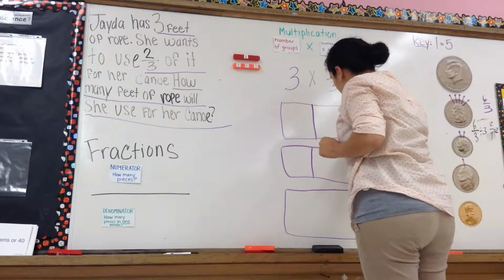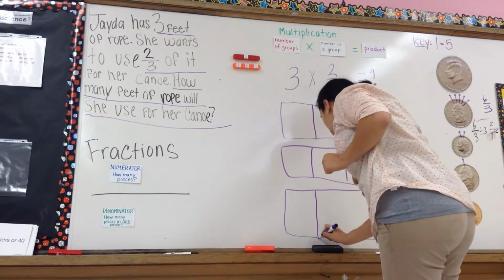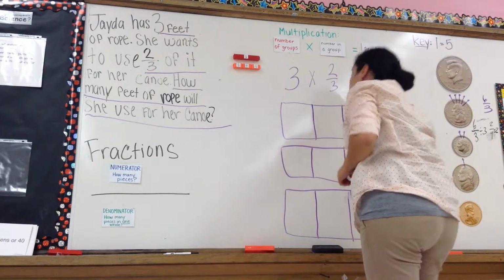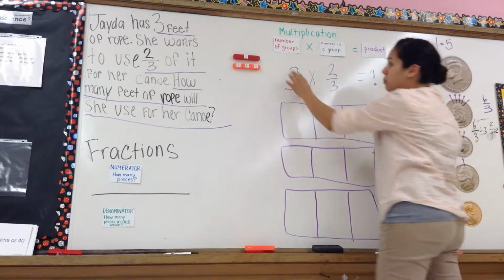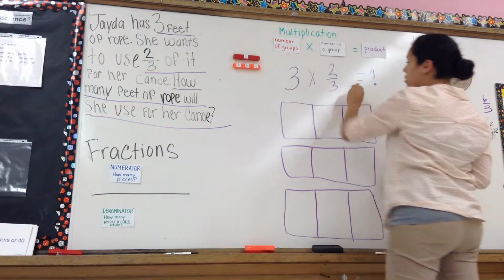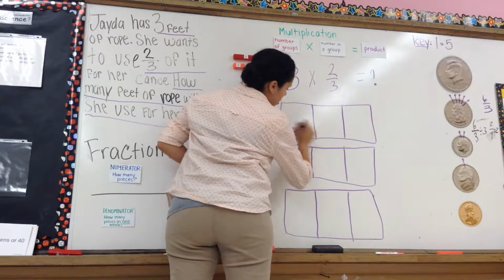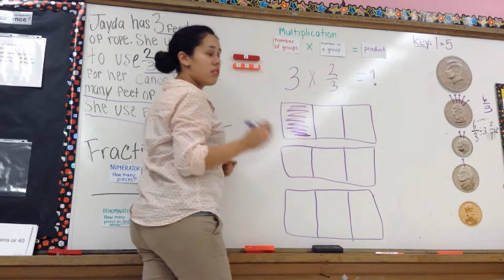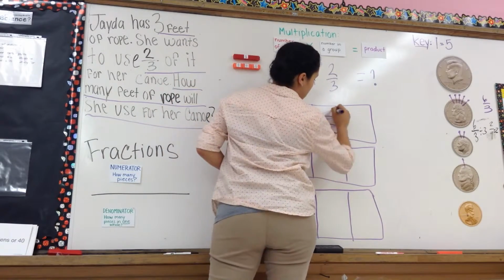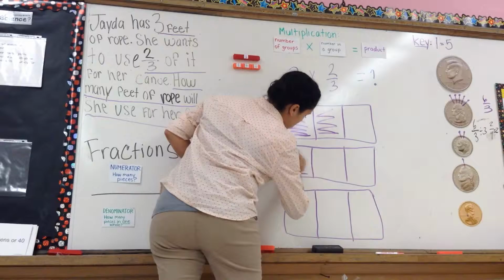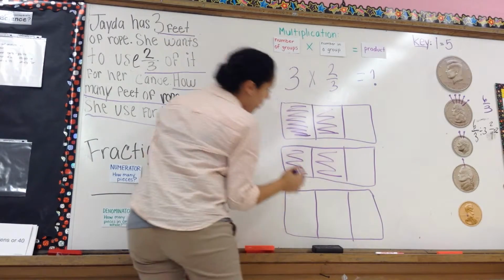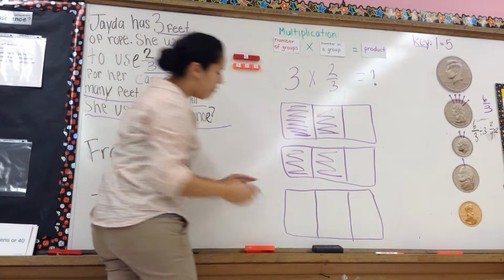Because remember, Jada only wants to use 2/3 of the rope. She doesn't want to use the 3 ropes. She wants to use only 2/3 of a rope. So that's why we're going to shade in 2/3. Because she only wants 2/3. And we've got to do it to each group that we have.